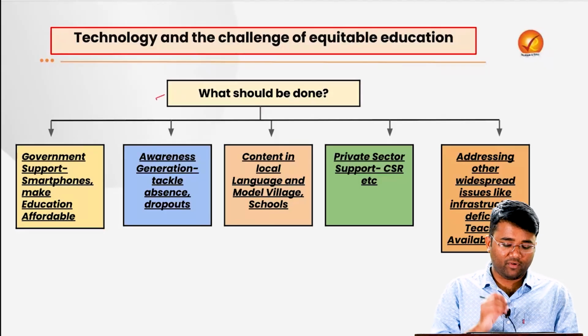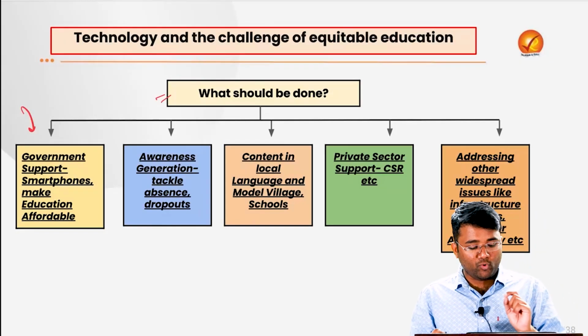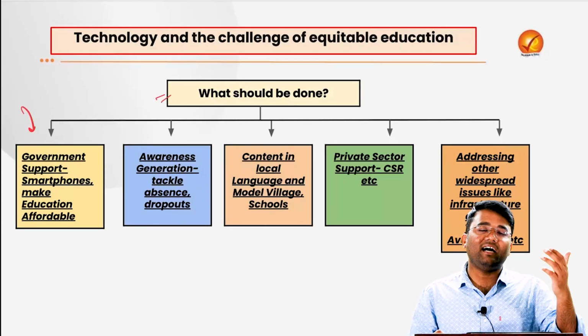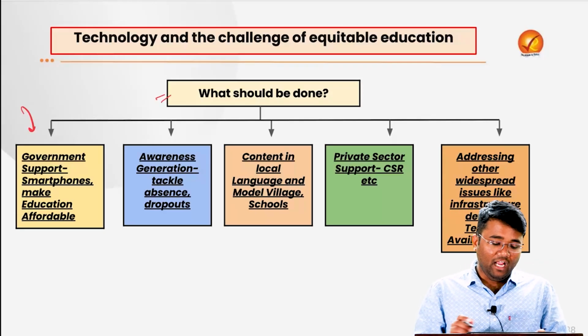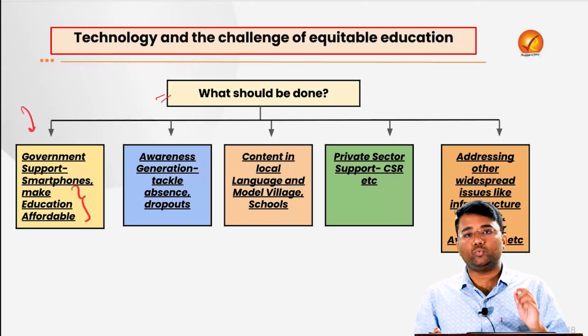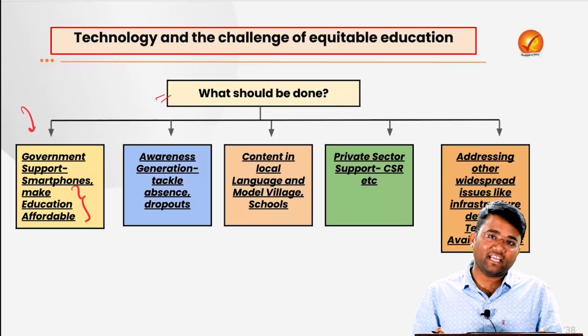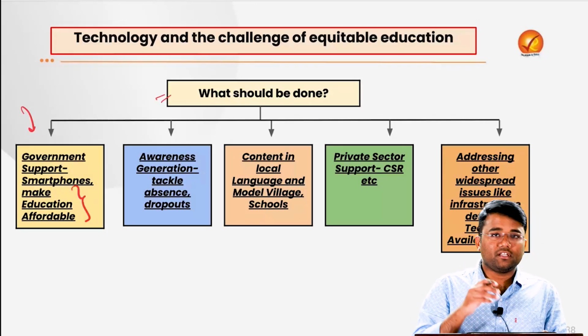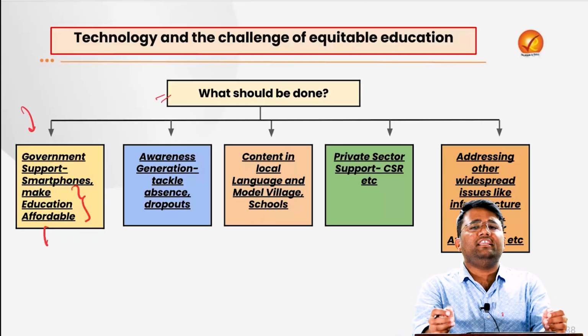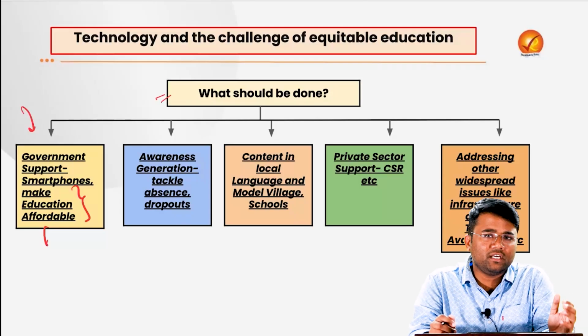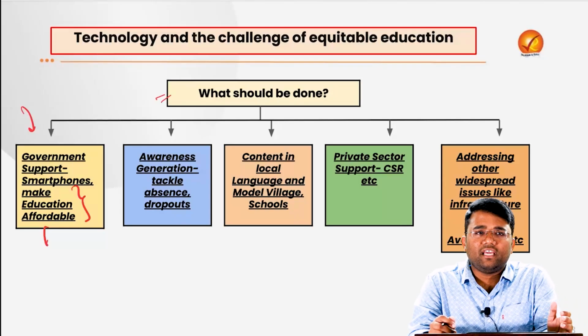So what needs to be done? First of all, there is a need for government support. For example, some governments are distributing smartphones, and there is a need for making education affordable. How can that be done? The government is running various programs on television, and there are various apps available on the Play Store.